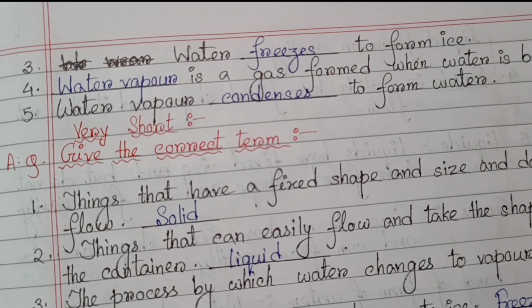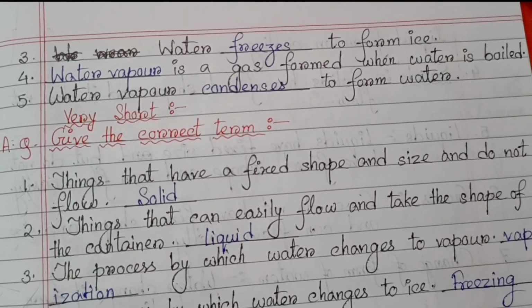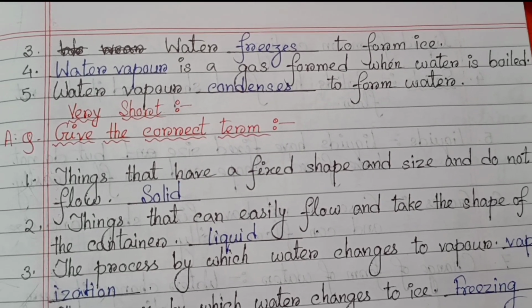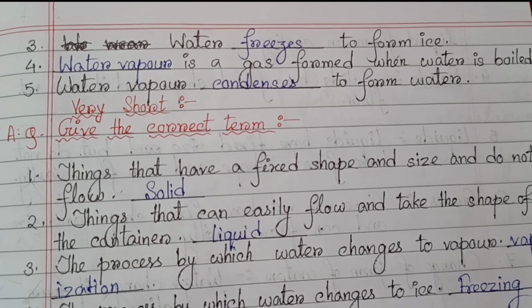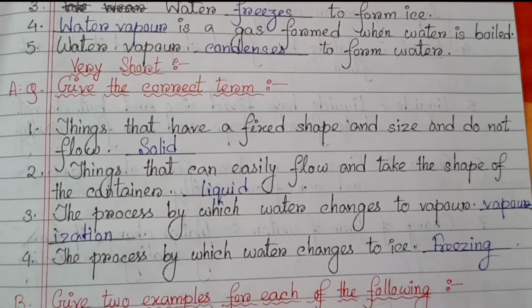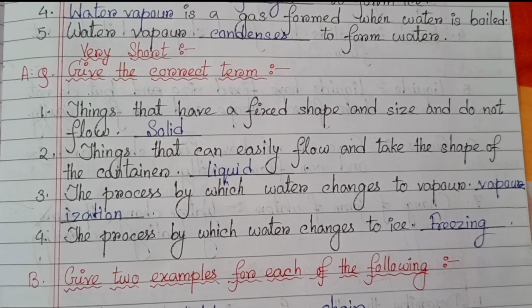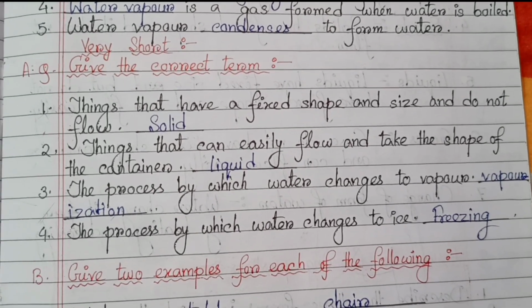Number 3, water freezes to form ice. Number 4, water vapor is a gas formed when water is boiled. Number 5, water vapor condenses to form water. Next one, very short, give the correct term. Number 1, things that have a fixed shape and size and do not flow.